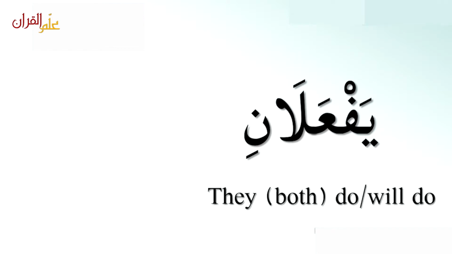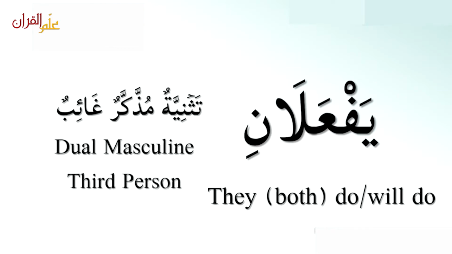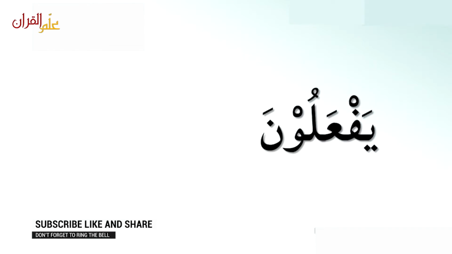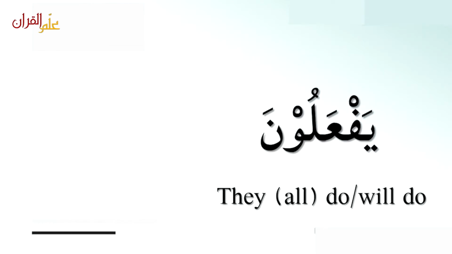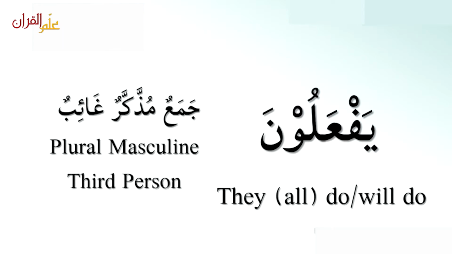Yaf'alani, they both do or they both will do. Tathniya mudhakkar ghaib. The people you are speaking about are male and there are two. Yaf'aluna, they all do or they all will do. Jam'a mudhakkar ghaib. So the people you are speaking about, there are more than two persons and they are male.